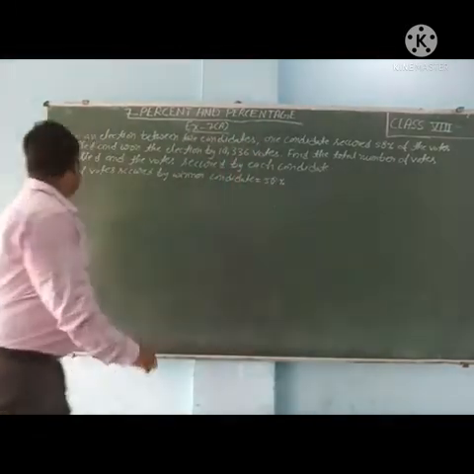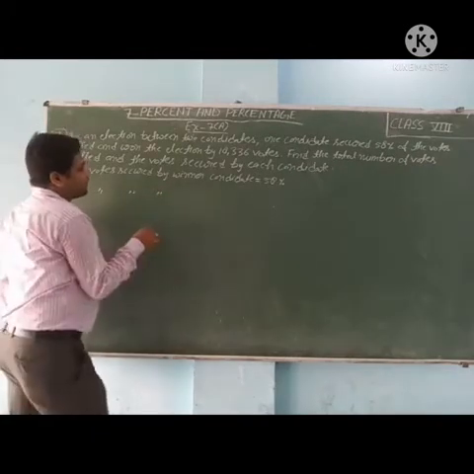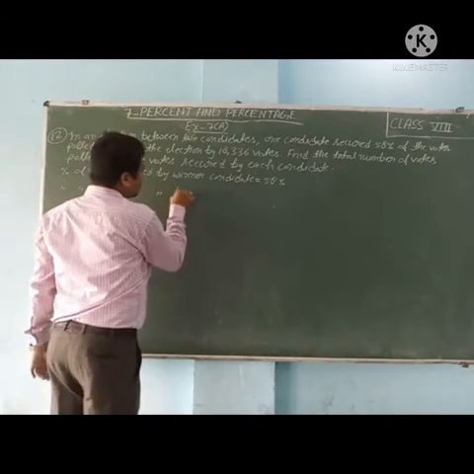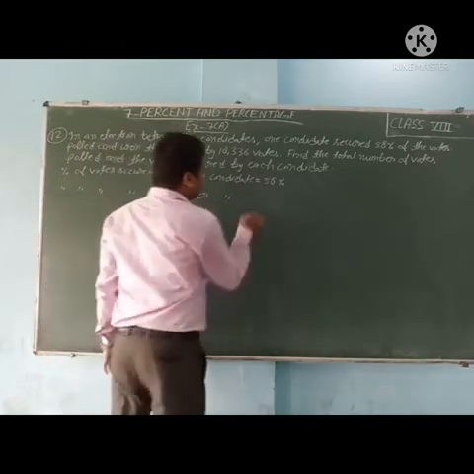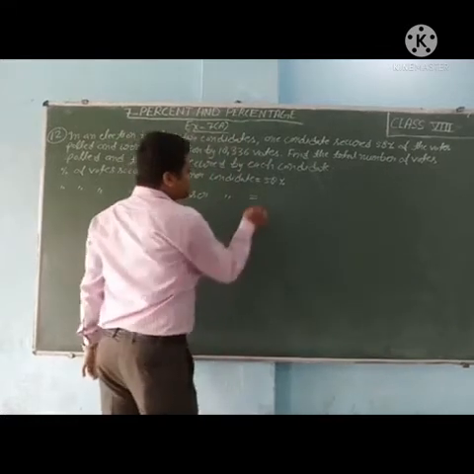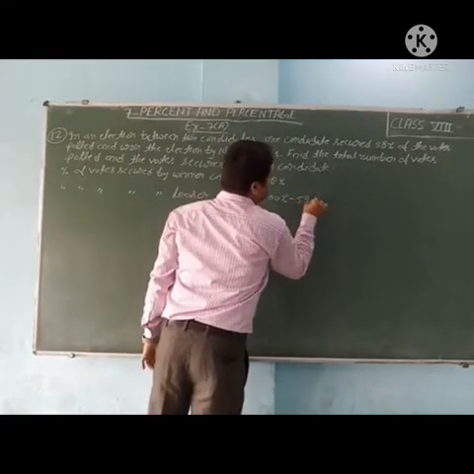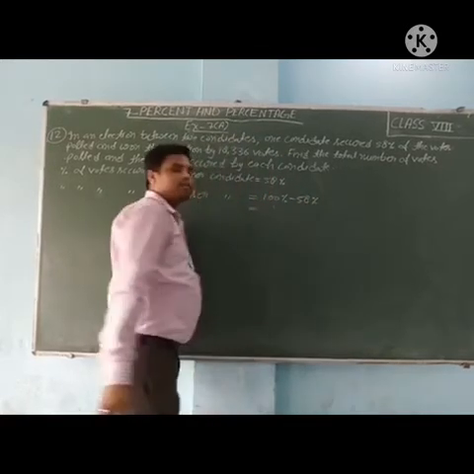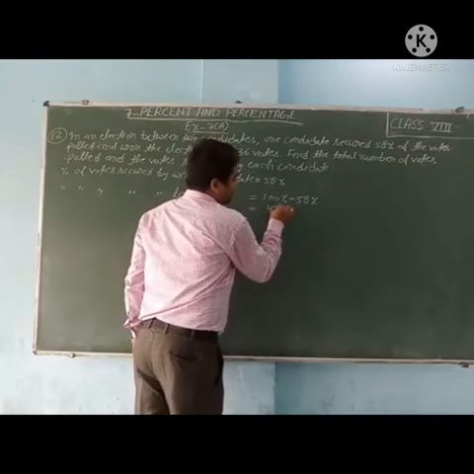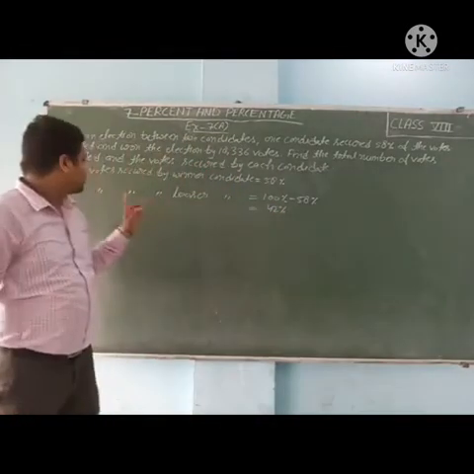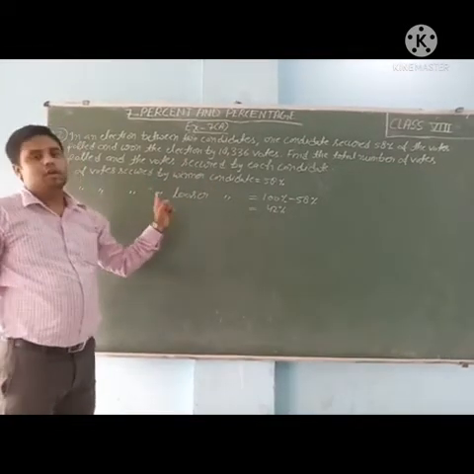So percentage of votes secured by loser candidate is equal to total percent 100 minus 58%. It means this candidate secured 42%. So now what do we have? Percentage of votes secured by winner candidate, percentage of votes secured by loser candidate.